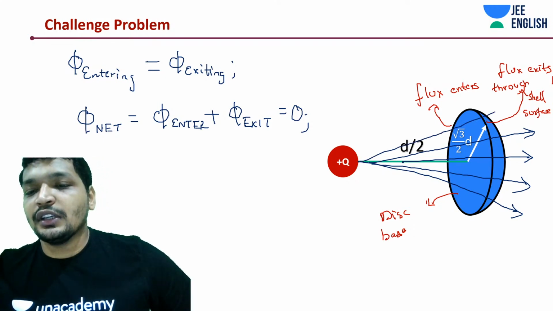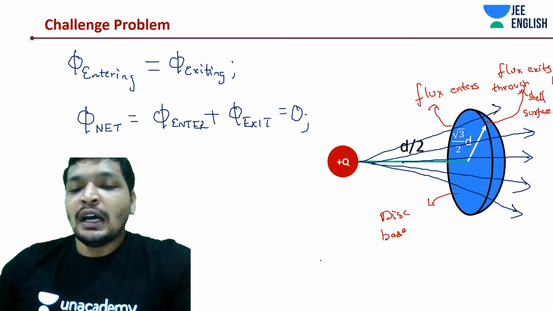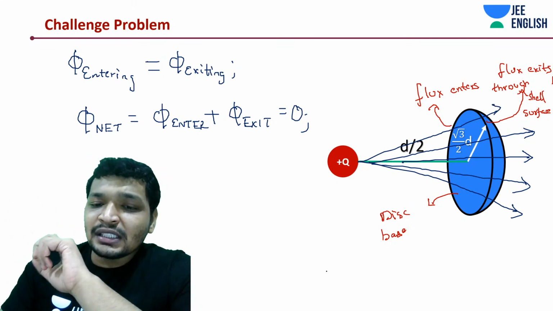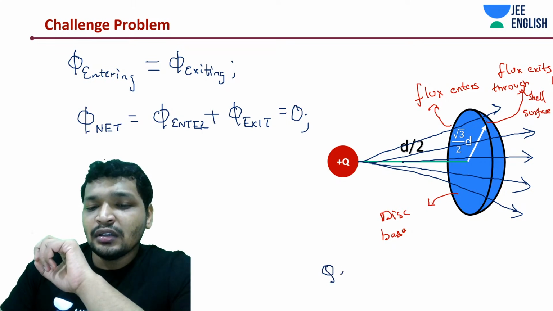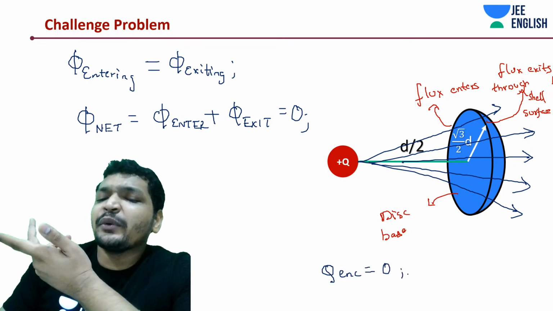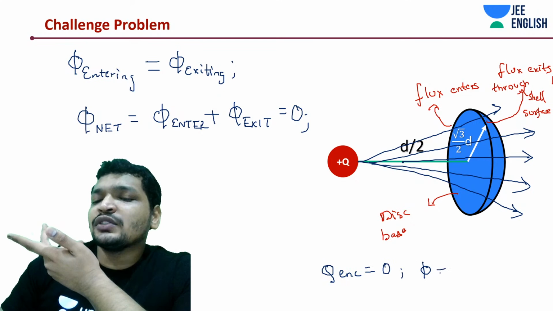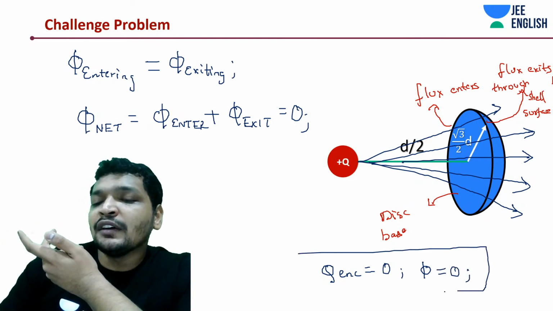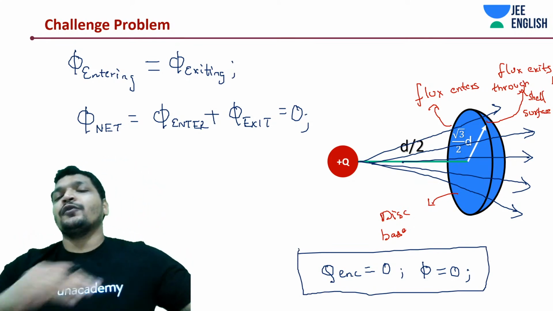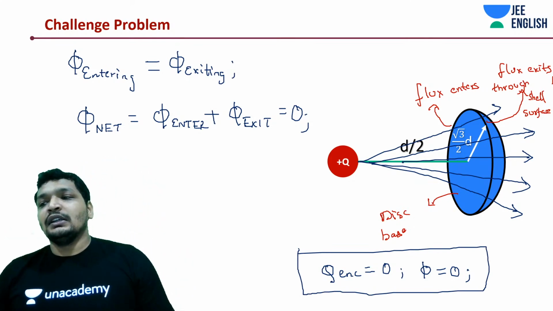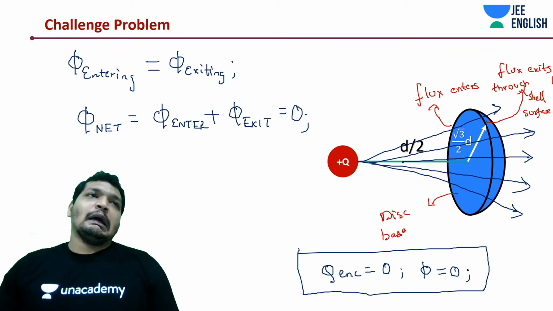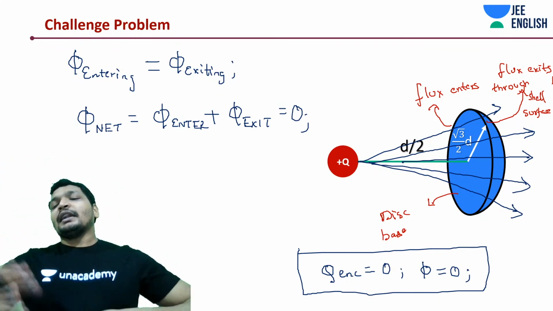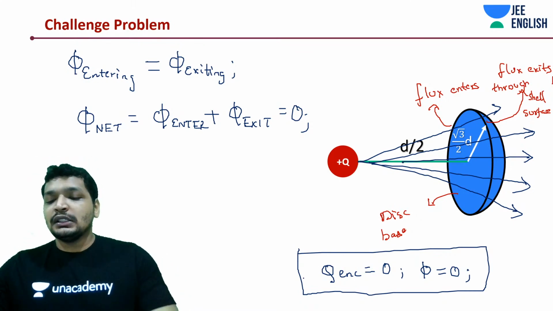And that's all you need to know. The other way of thinking about it is, this is a closed surface. What is the charge enclosed? Zero. Why would there be any flux? Flux would also be zero. If it was an open surface, a 2D surface, it's a different thing. In fact, it is not a 2D surface, but anyway, it's a closed surface, so it would be zero.